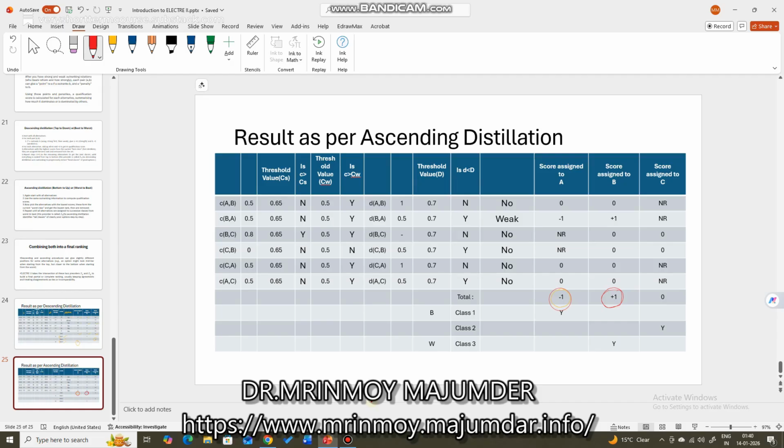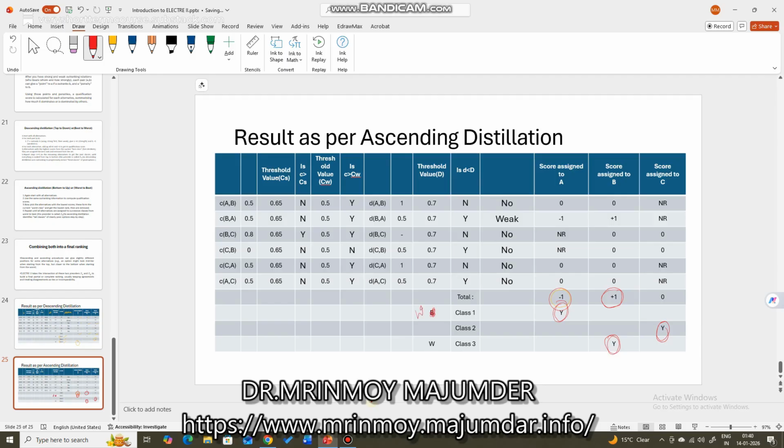So A is -1, which is the worst thing, so it will be assigned class 1. And B is +1, which is the best thing, so it will be assigned class 3. And C is in between them, so it will be assigned class 2. Right? So what happened is, this is the worst class.